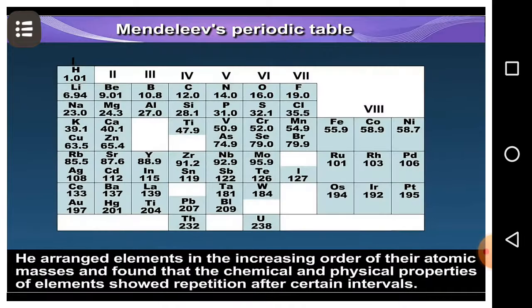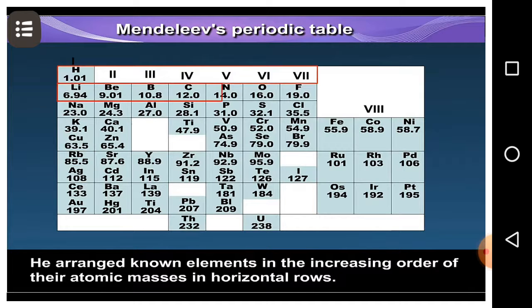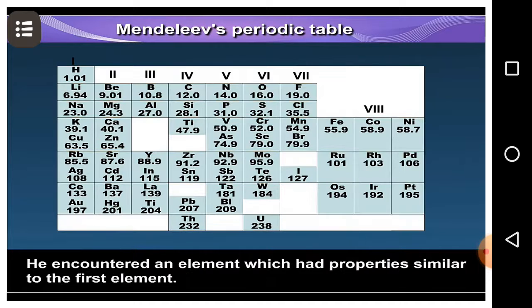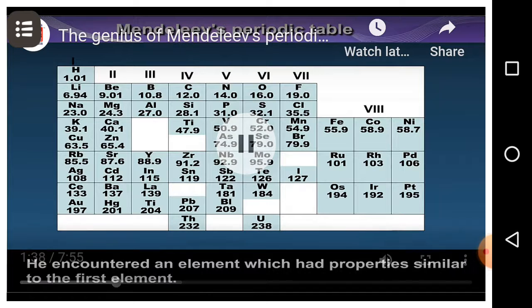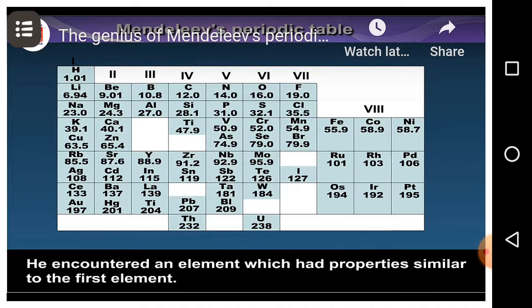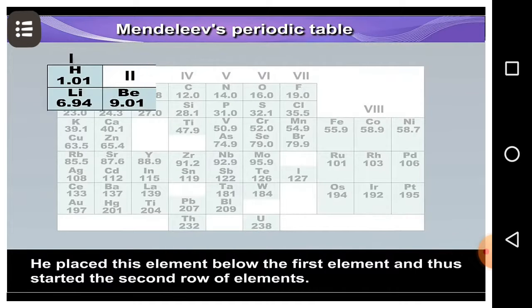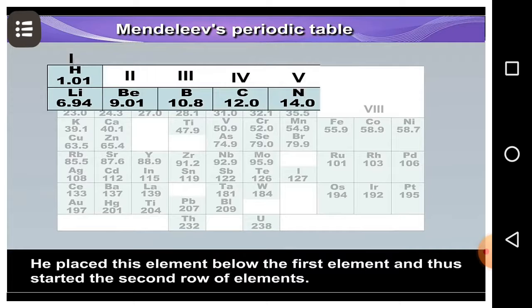He arranged elements in the increasing order of their atomic masses and found that the chemical and physical properties of elements showed repetition after certain intervals. He arranged known elements in the increasing order of their atomic masses in horizontal rows. He encountered an element which had properties similar to the first element. He placed this element below the first element and thus started the second row of elements.